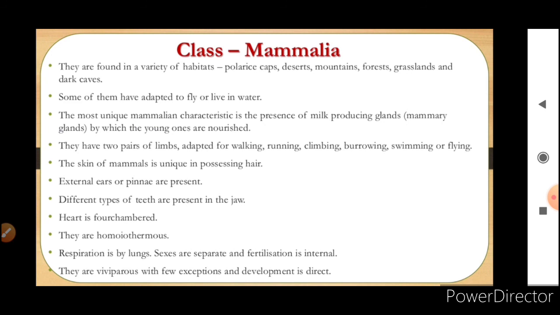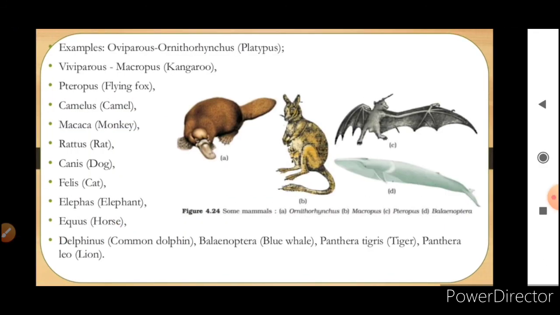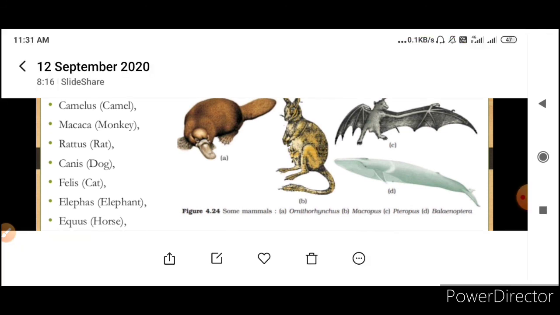They are viviparous, means they give birth to young ones, with few exceptions which are egg laying also, and the development is direct. Examples are, see here, oviparous, that is platypus, which is an egg laying animal. And most others are viviparous, that is, they give birth to young ones.